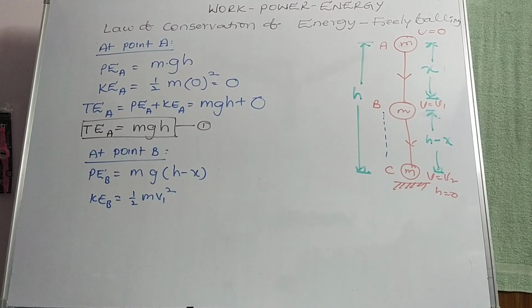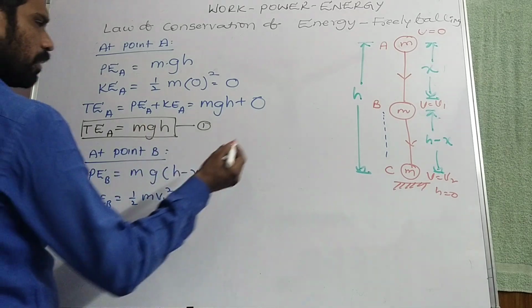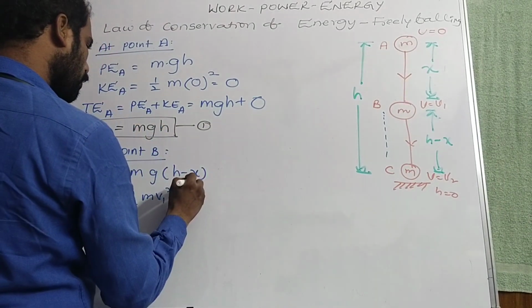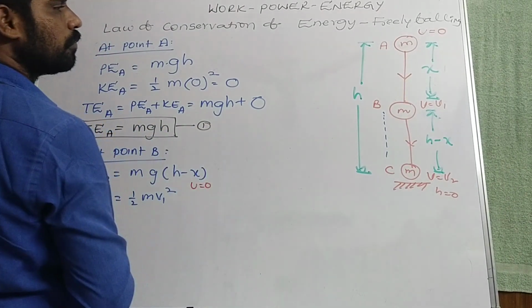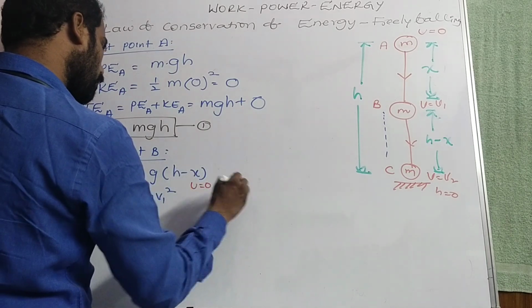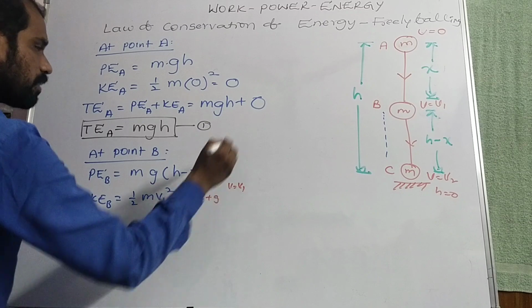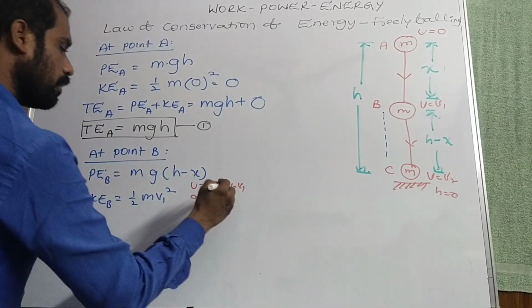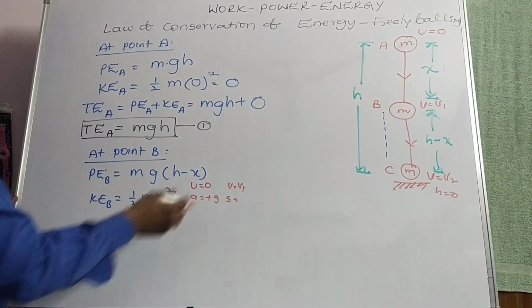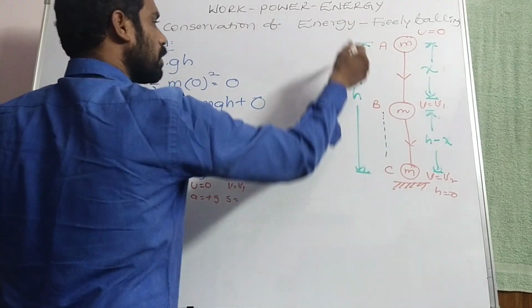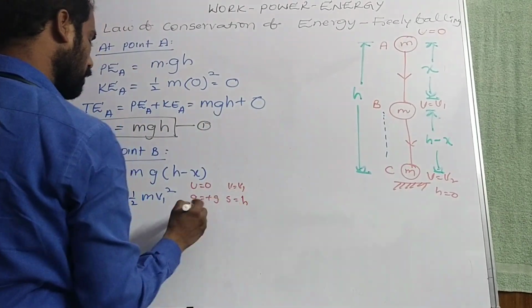So what about v1? Initial velocity u is equal to 0, final velocity v is equal to v1, a is equal to plus g as the body is moving in the downward direction. S is equal to, the body starts its motion from A to C, that's why h is the distance travelled.